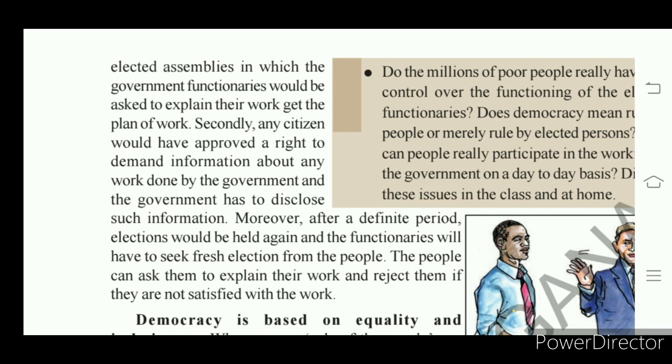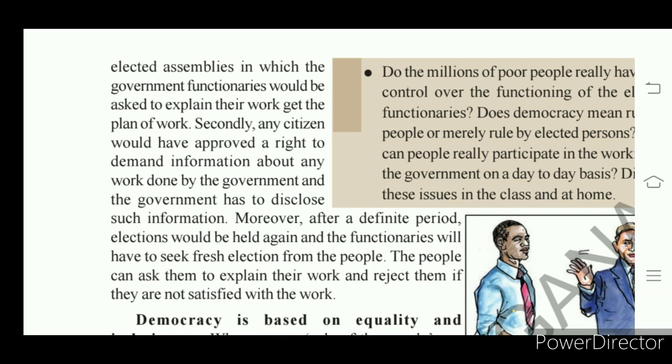Suppose you want to know the expenditure of the government in your village, how they spent on laying the roads. If you ask through an application, then there is a responsibility on the concerned authority of the government to provide that information, because we are supreme in democracy. People are supreme in democracy, right?